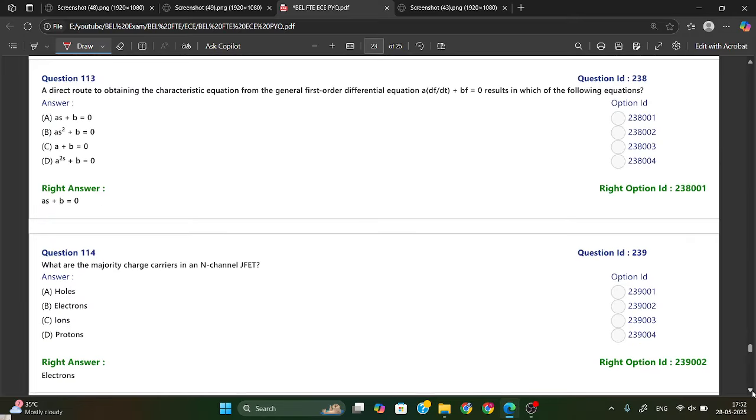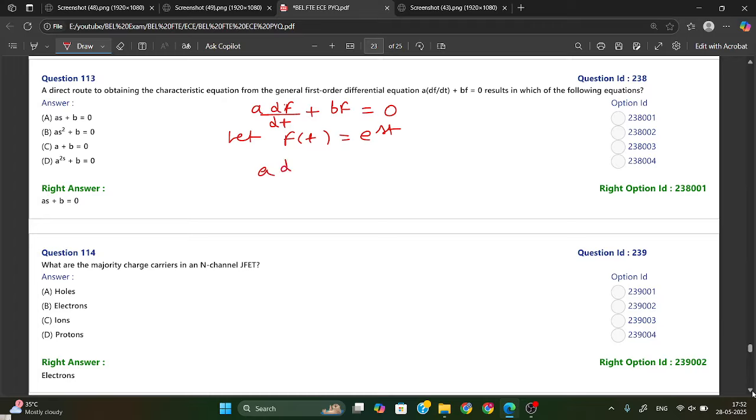Now the next one: a direct route to obtaining the characteristic equation from the general first order differential equation, that is a df/dt plus b f equal to 0. It is given. Now suppose we consider f of t is e to the power st. Now we can do something.